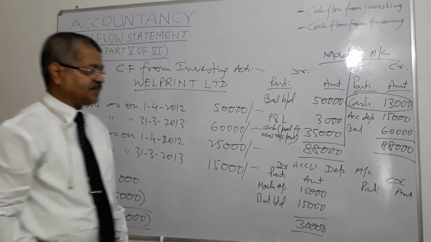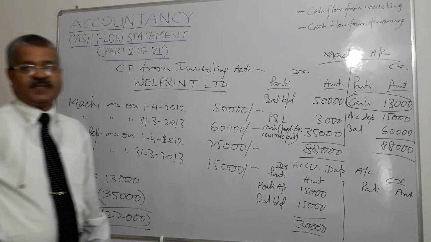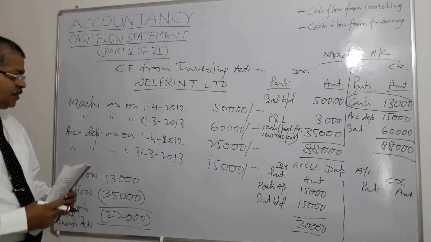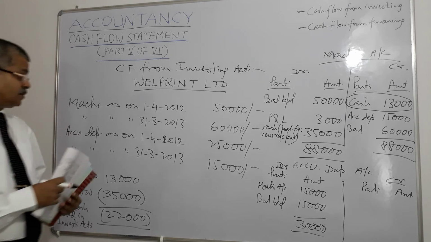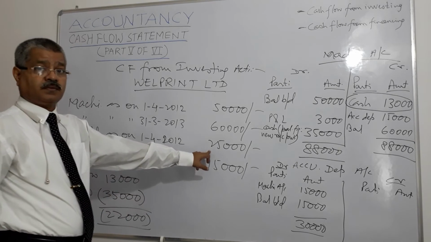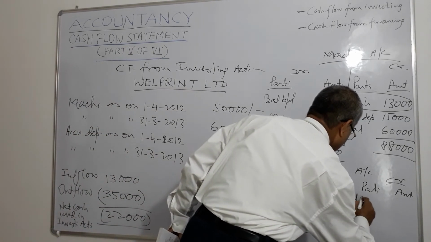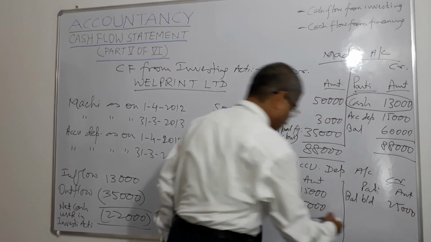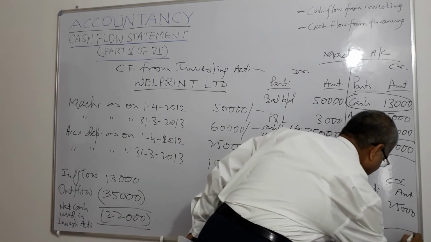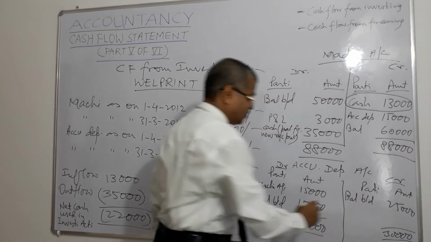And on the credit side, what do we get? Balance brought down. What is that? Opening 25,000. So both sides need to balance. So we need to arrive at balancing figure of 5,000.